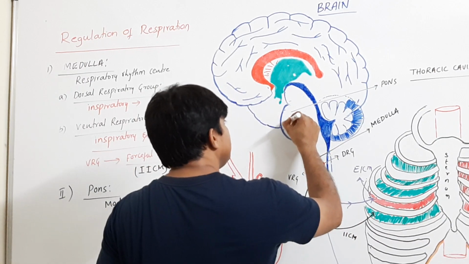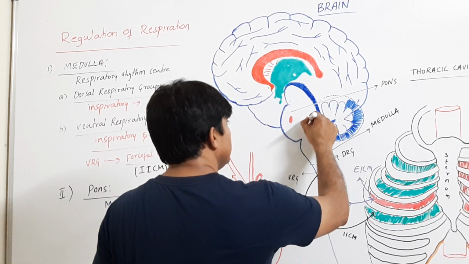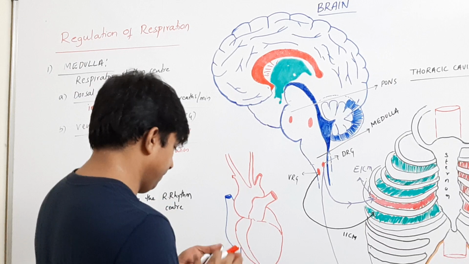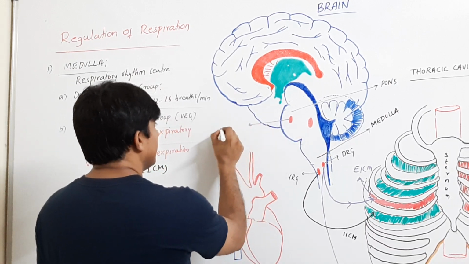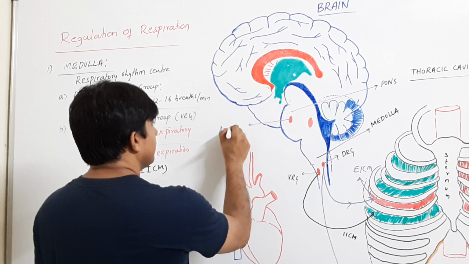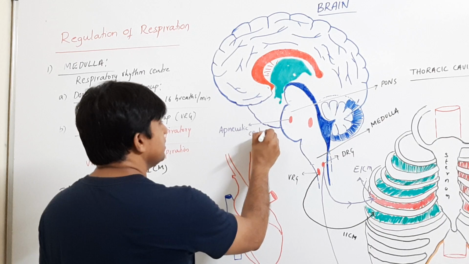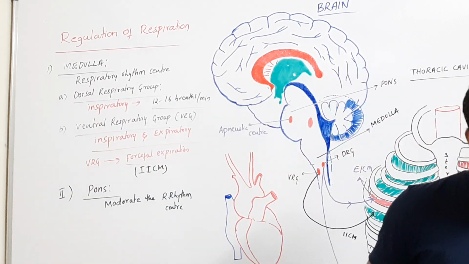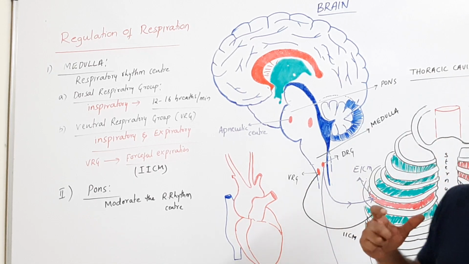Those include, number one, the apneustic center. What do you call it? Apneustic center. What is the function of the apneustic center?